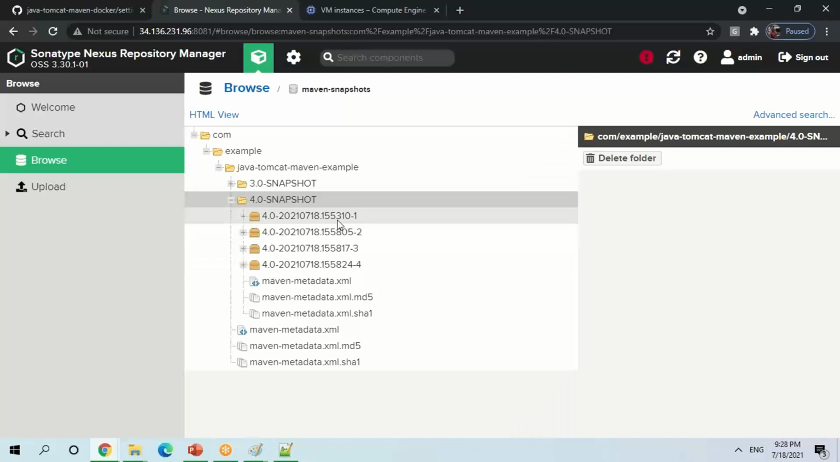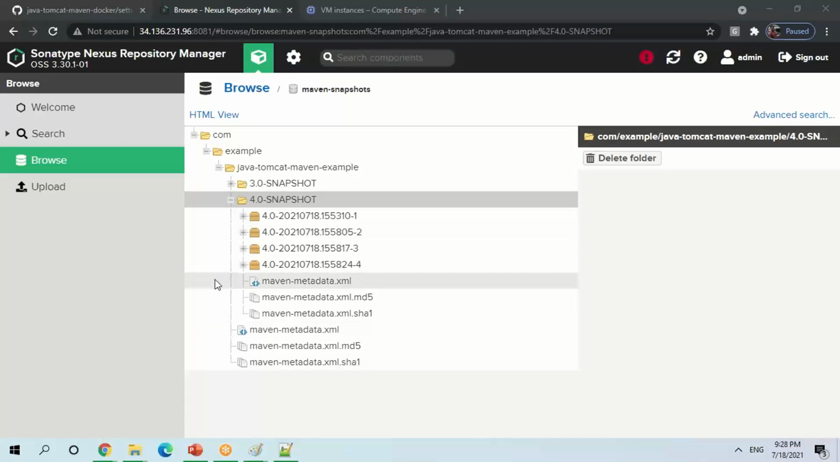If you see 4.0 snapshot, you can have all the versions -1, -2, -3, -4, and so on, right? So you can have multiple snapshots. While you are building, multiple artifacts can be downloaded and uploaded. But if you are talking about a release, can you have multiple releases with the same version? No. Ideally, we should not. Maven, or Nexus, is very clever.